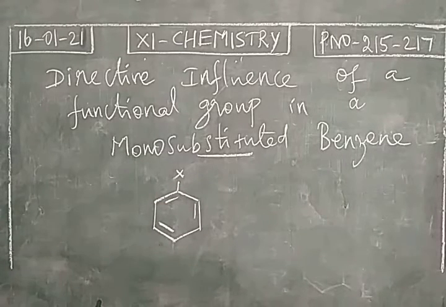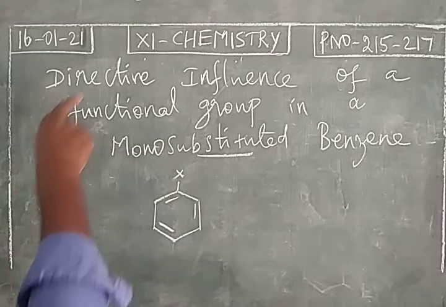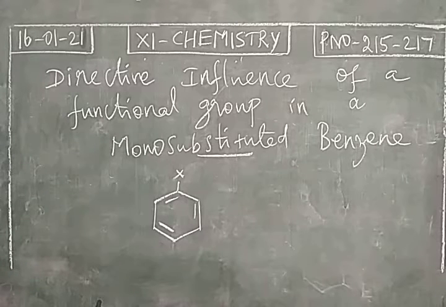Now in the monosubstituted benzene, electrophilic substitution is again possible. This monosubstituted benzene will involve an electrophilic substitution reaction. So now in this chapter we are going to study how the functional group is directing the incoming electrophile.